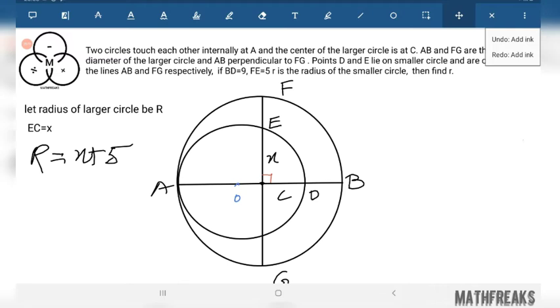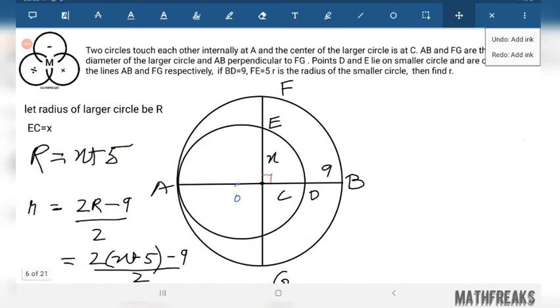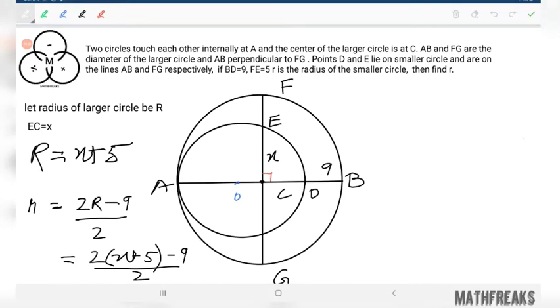Now let us try to find the relationship between small r and x. This small r can be written as 2 times R minus 9, divided by 2. Why? You just see. Two times R is this part, minus 9 this part. So we are getting the diameter of the smaller circle, divided by 2. So small r is 2 times large R minus 9 by 2.